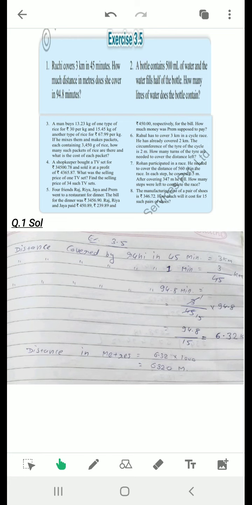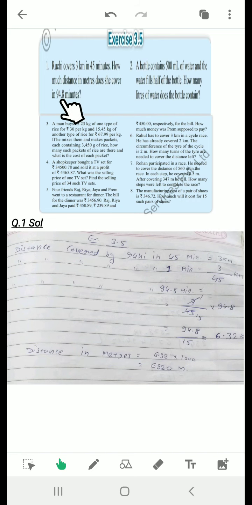In that unitary method, what you learned is that if we need to find the value of more from more, then first of all we need to find the value of 1 and then we will find the value of more. Like, Ruhi covers 3 kilometers in 45 minutes. So distance covered by Ruhi in 45 minutes equals 3 kilometers.